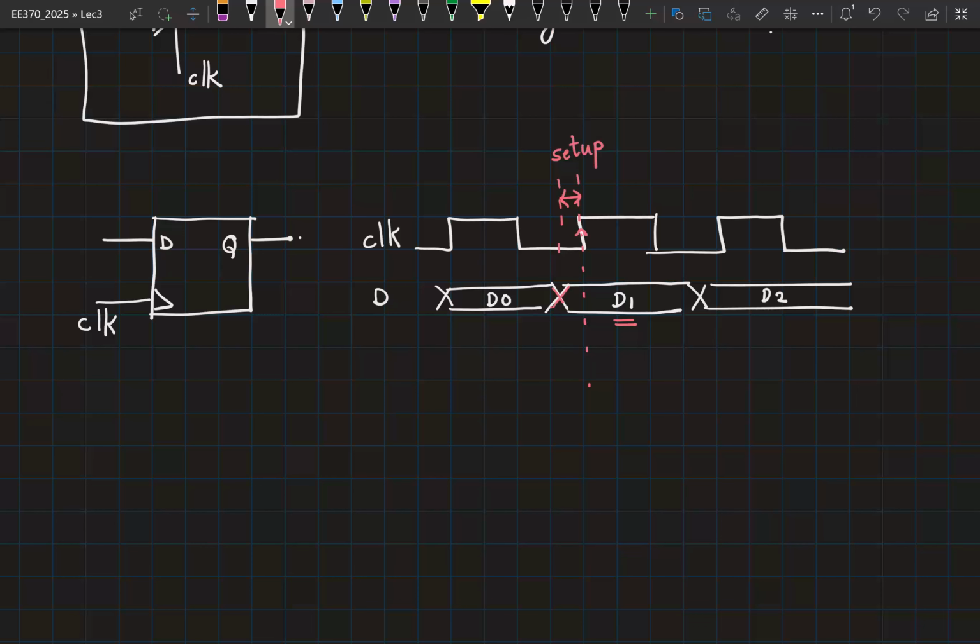Similarly, for some time after the rising edge of the clock, your data shouldn't fluctuate. It should still hold steady. It should be stable. And this is called the hold time of the flop. So this is a flip-flop where you are sensitive to positive edges of the clock. Around this positive edge of the clock, you'll have a setup time and a hold time constraint. And the exact values of setup and hold time constraint will be dependent on how this flip-flop is implemented.